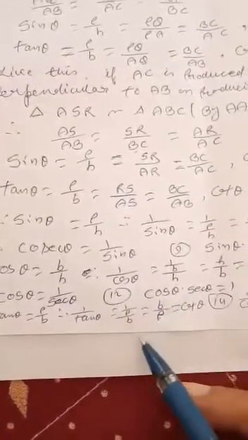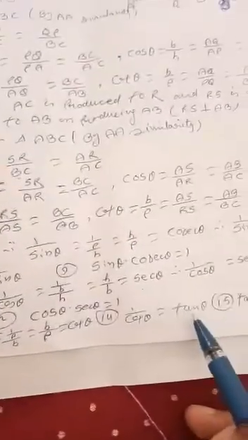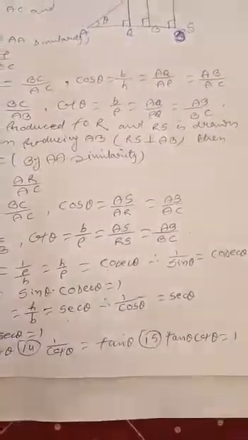Again tan theta is equal to p by b. Therefore 1 by tan theta is equal to 1 by p by b, which is b by p, equal to cot theta. Therefore 1 by cot theta is equal to tan theta. So tan theta into cot theta is equal to 1.